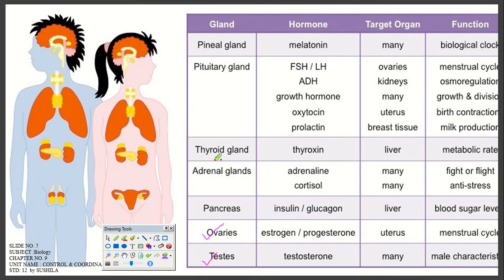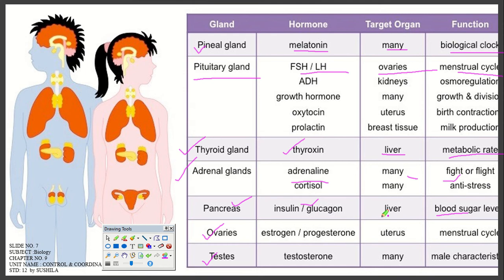So there are glands present in our body. Pineal gland is there, melatonin is the hormone, target is many organs, biological clock is the function. Pituitary gland is there, FSH and LH, ovaries, menstrual cycle is the function. Thyroid gland, thyroxine will be produced by the thyroid gland, then liver, then metabolic rate. Adrenal gland, cortisol, many organs, and this is fight or flight, right? And pancreas, insulin and glucagon, liver, blood sugar level. The function is to regulate the blood sugar level.